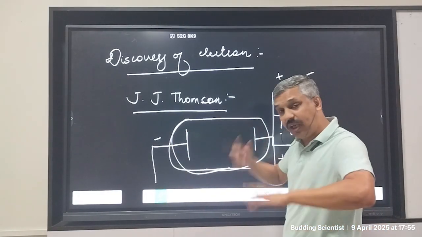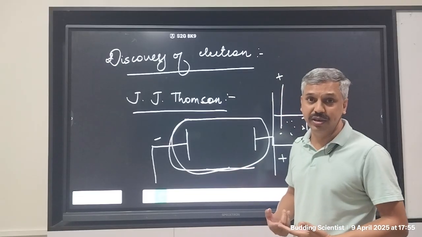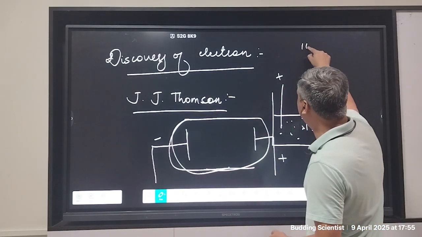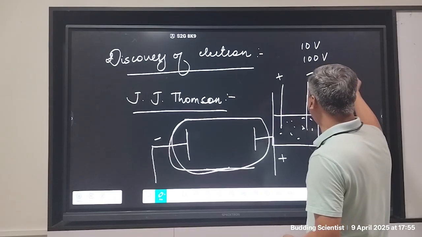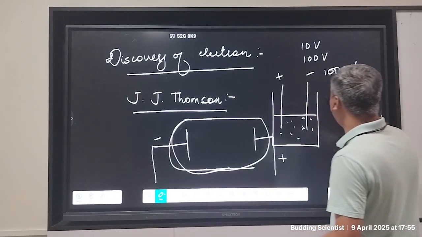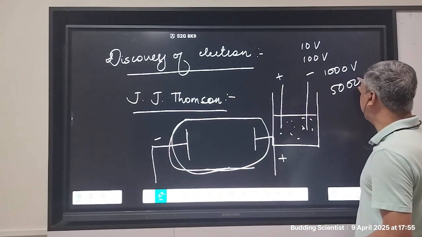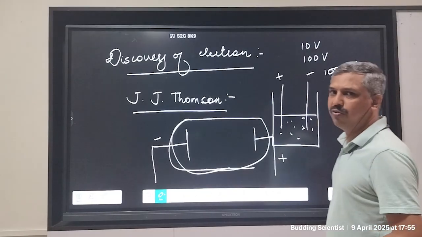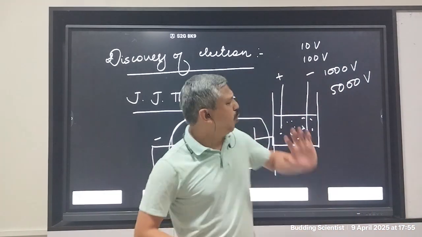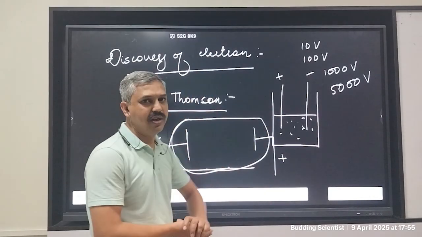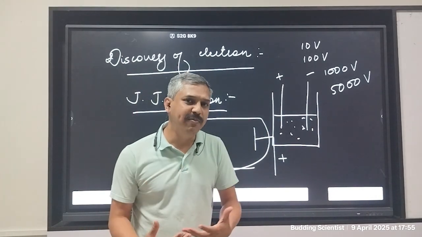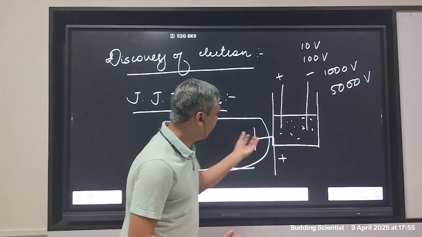So J.J. Thomson kept on increasing the voltage, from 10 volt to 100 volt to 1000 volt to around 5000 volt or more. So much electrical energy was provided here, and the attempt was to find out if the current could flow.